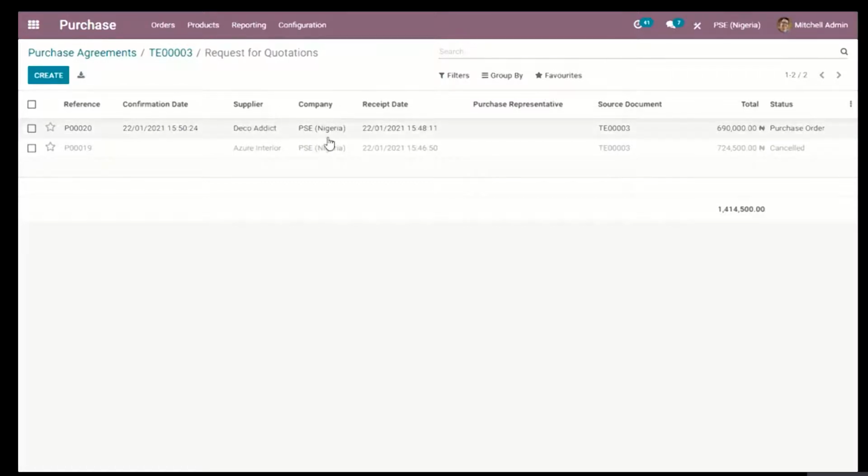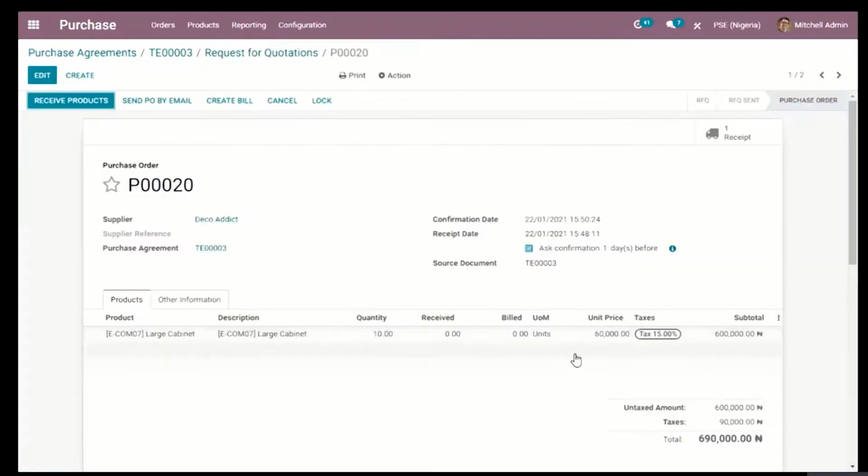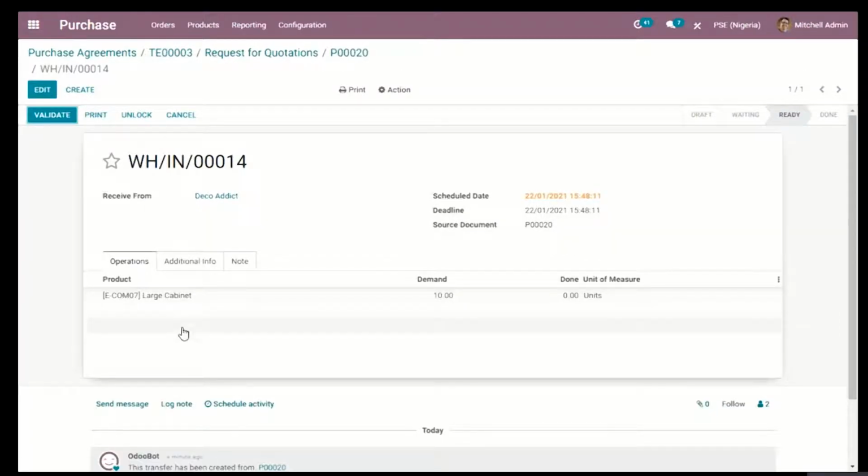Now, whenever I'm to create a purchase agreement for a large cabinet, I've decided I'm going to buy it from Deco Addict because of the price Deco Addict has given me, and I've decided to go on with this 10 units. So I can decide to receive the product now. So it's just to complete the process of receiving products.